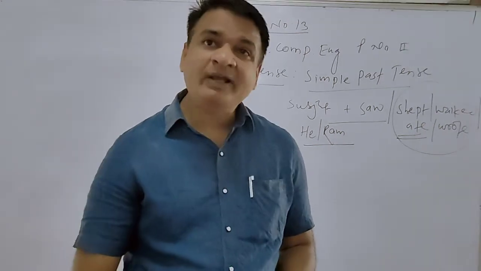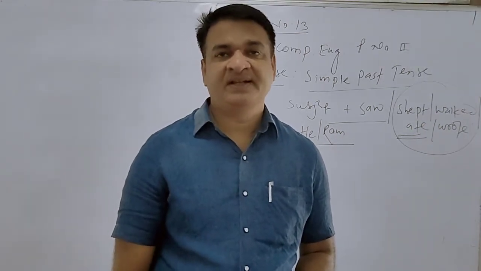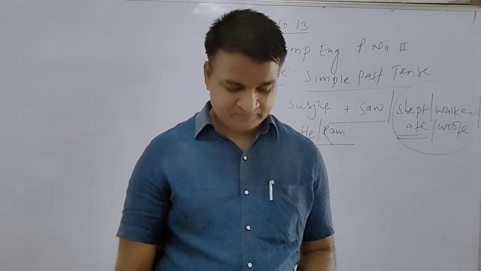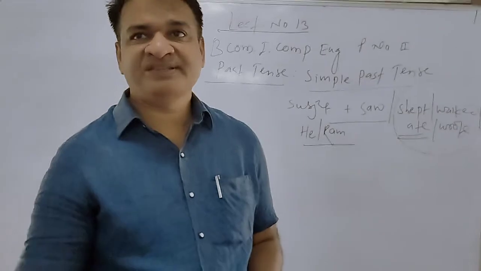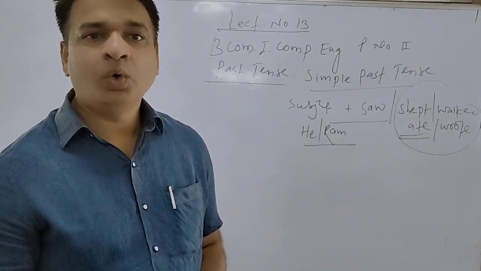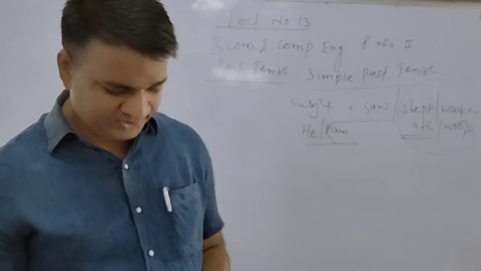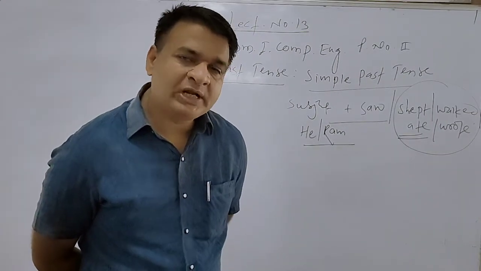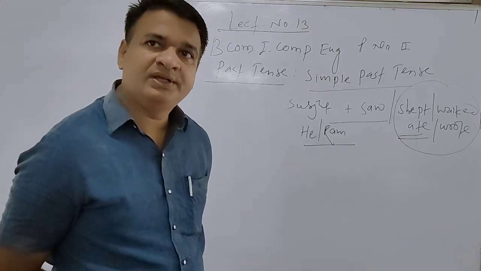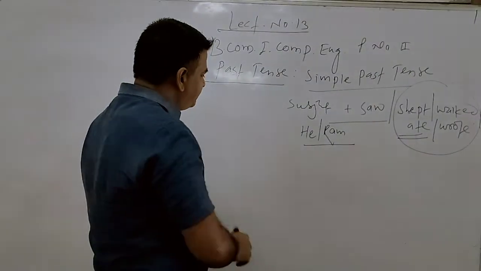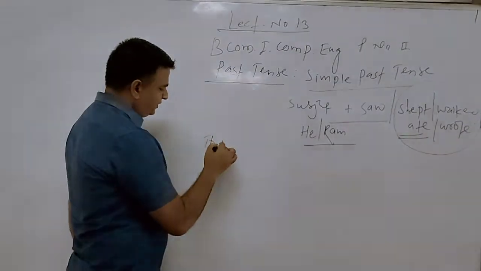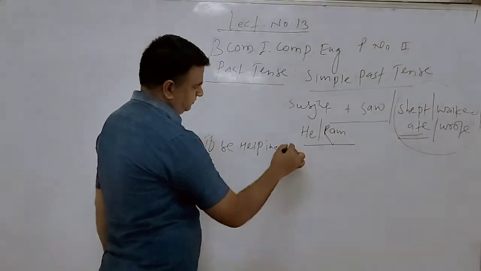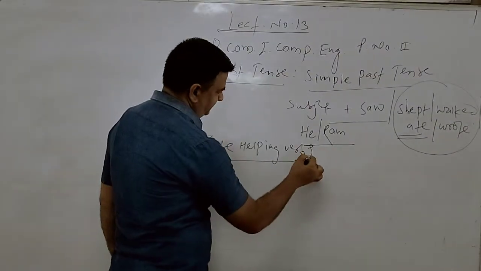But we have again irregular verbs that take a different form. For example, break, broke, sit, sat, sing, sang, write, wrote, go, went. So these are some different forms, and we have to use them to share our information in the simple past. For example, first we use the to be helping verb of the past.